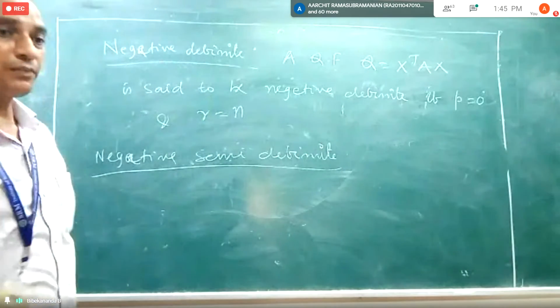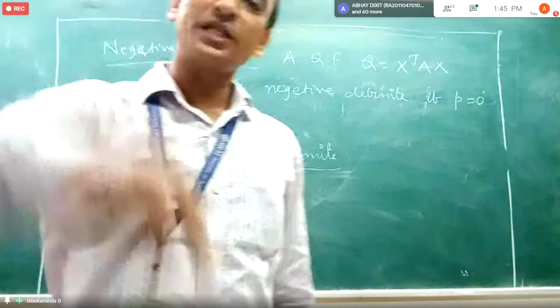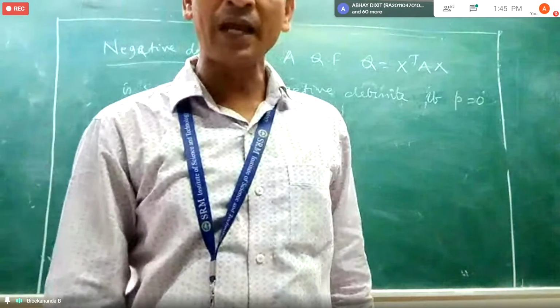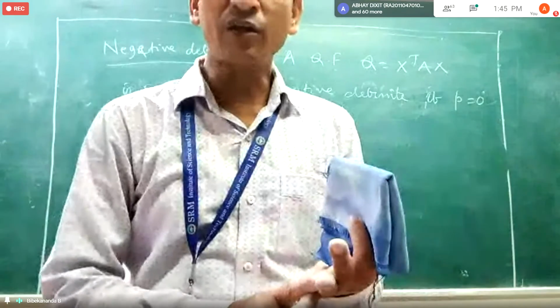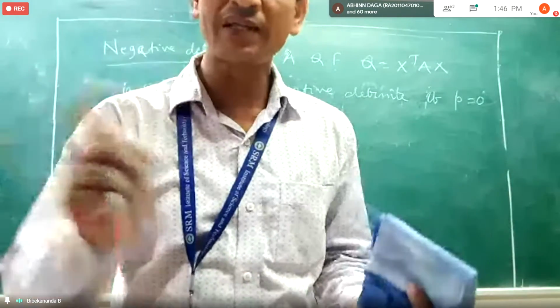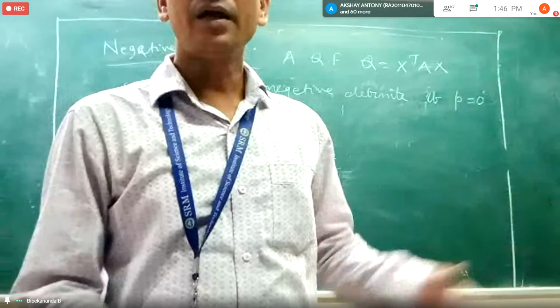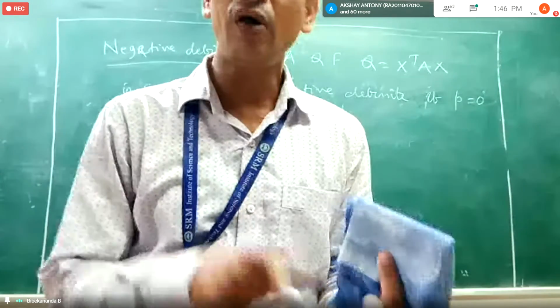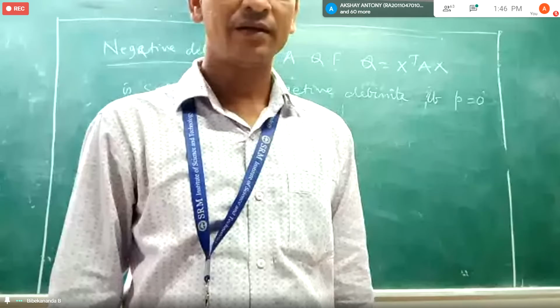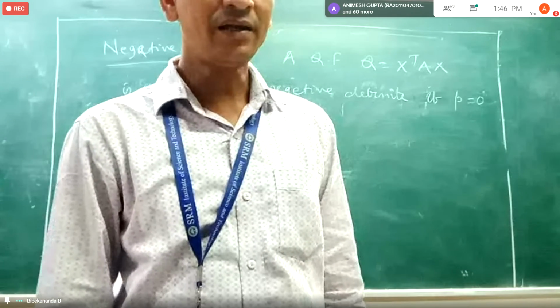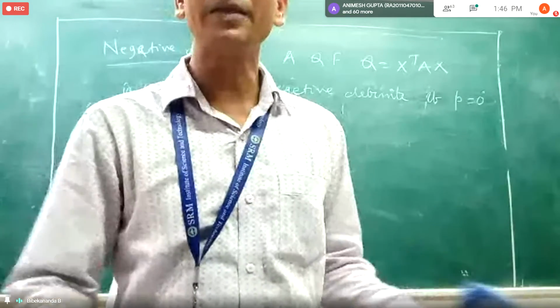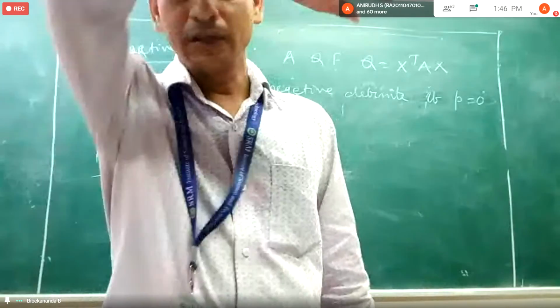What will be negative semi-definite? Like your positive semi-definite. Positive semi-definite means either the eigenvalues are 0 or more than 0. In the same way, negative semi-definite means either the eigenvalues are 0 or less than 0. Got it?